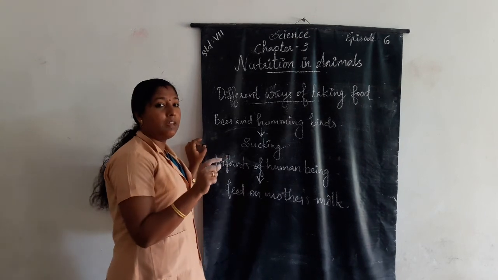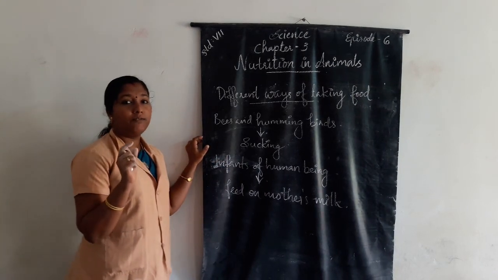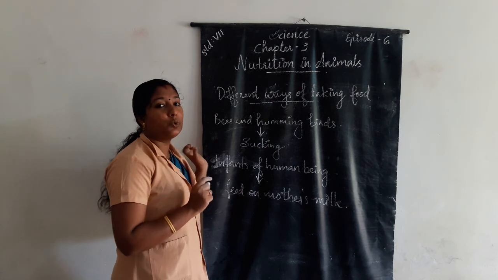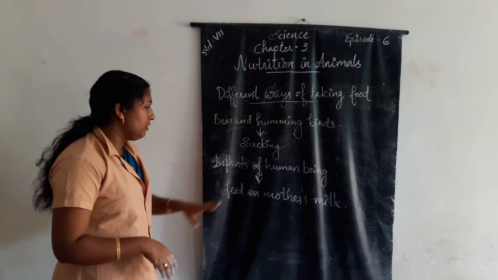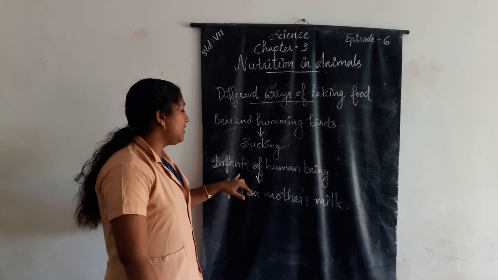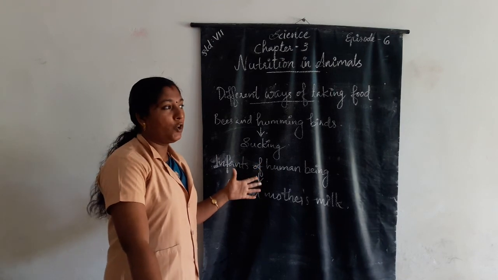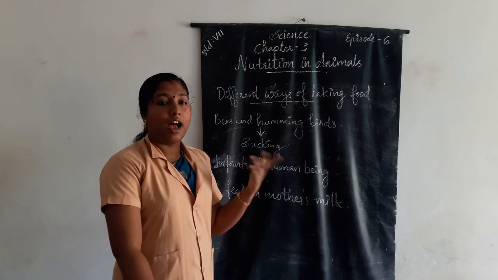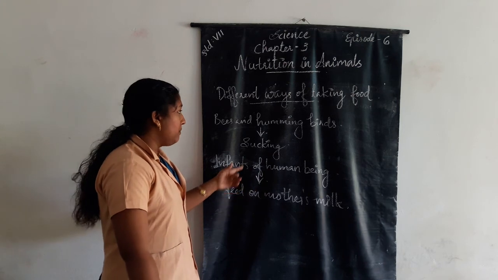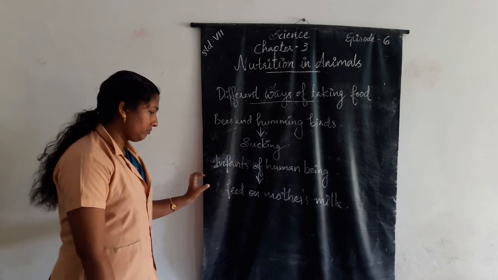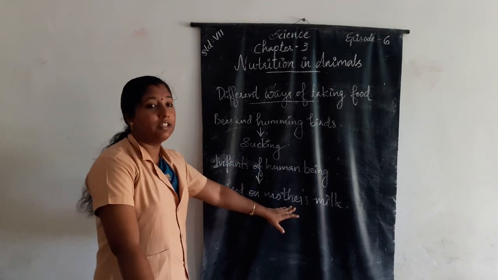Nectar means sweet juice present in flowers. Another example is infants of human beings or of many other animals, which take food by feeding on mother's milk.